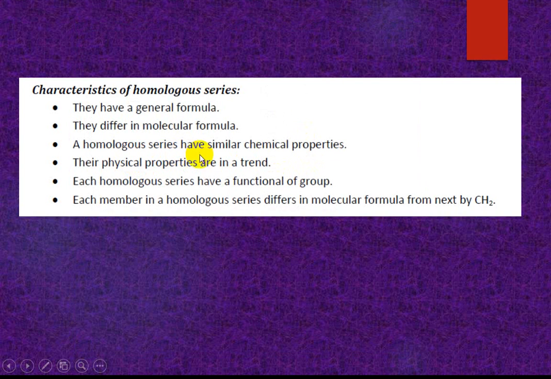A homologous series has similar chemical properties. Their physical properties follow the same trend. Each homologous series has a functional group. The homologous series I am talking about today is alkene.